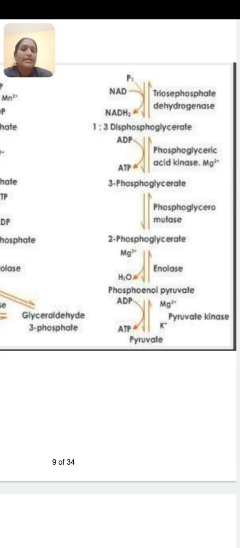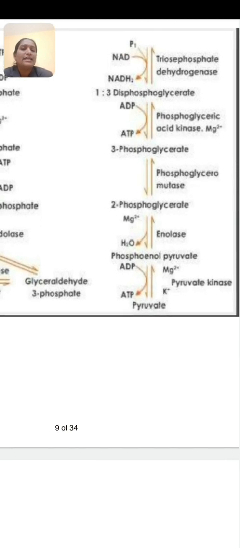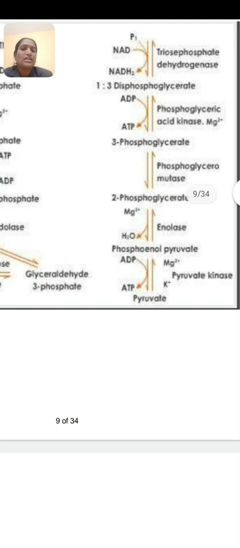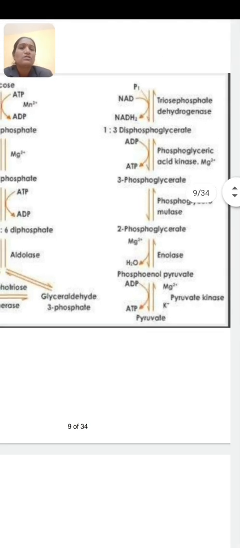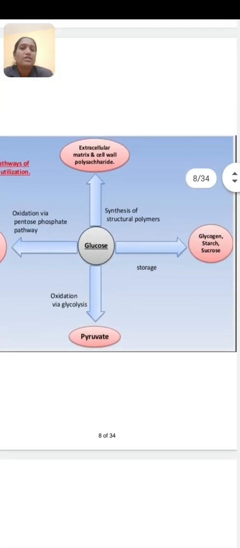It undergoes dehydration to form phosphoenol pyruvate, and last it undergoes phosphorylation to form 2 molecules of pyruvate. These are the total 10 enzymatic reactions.